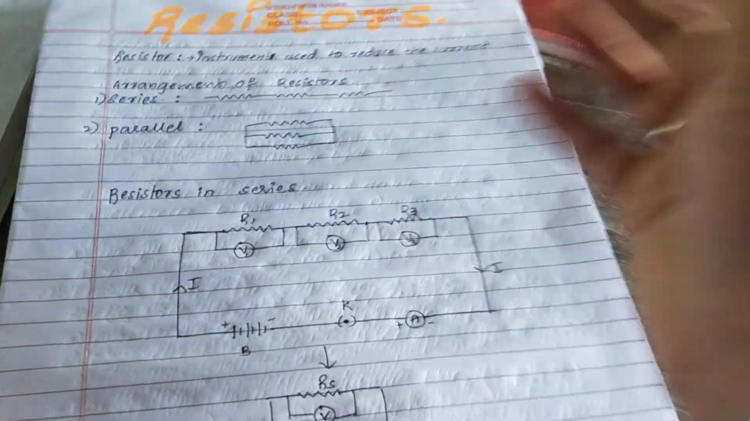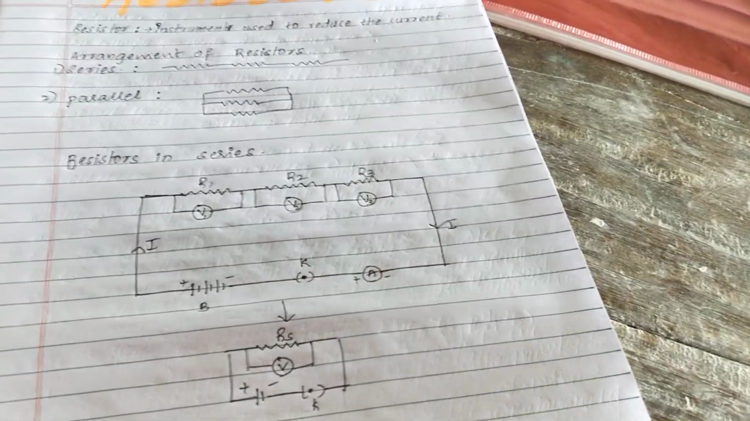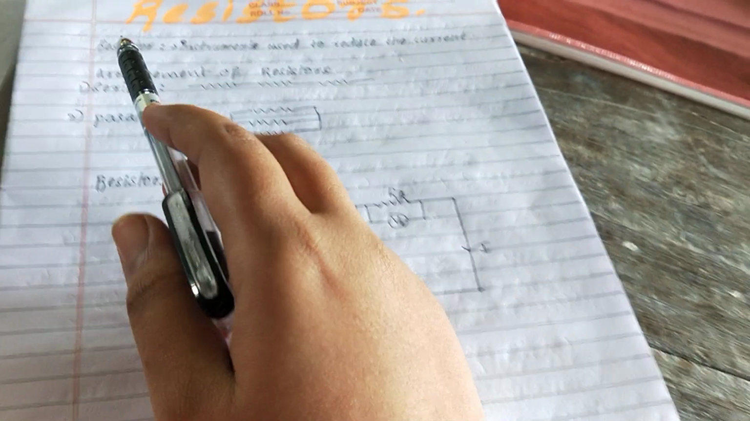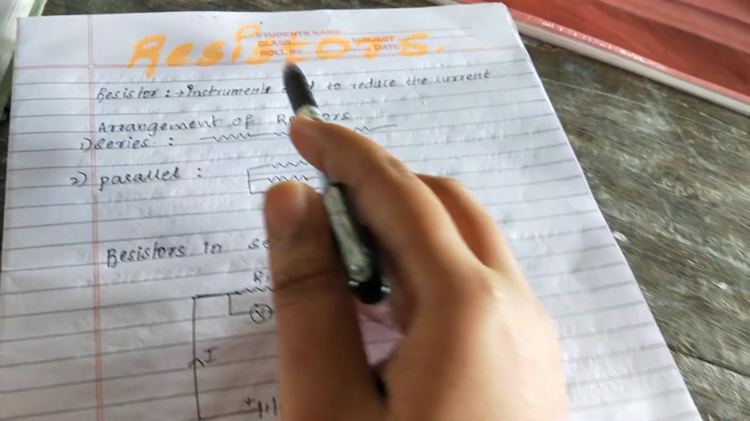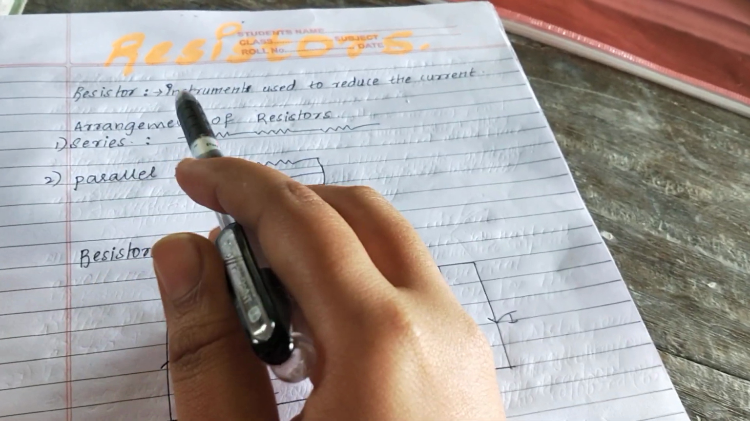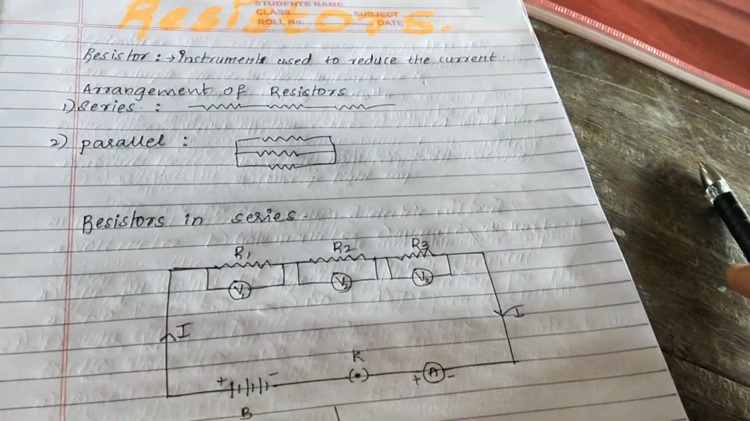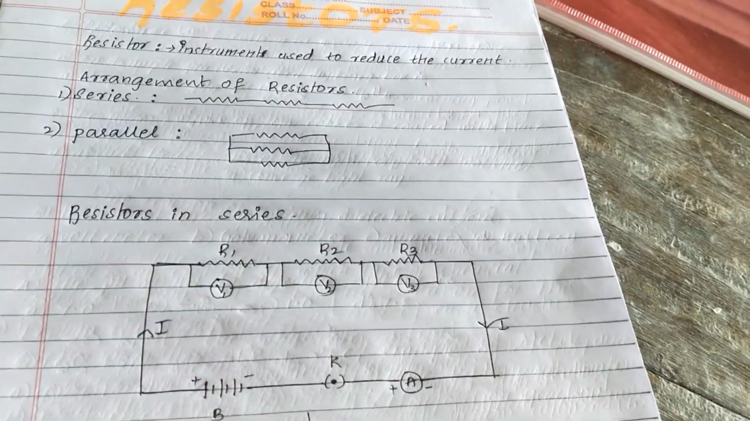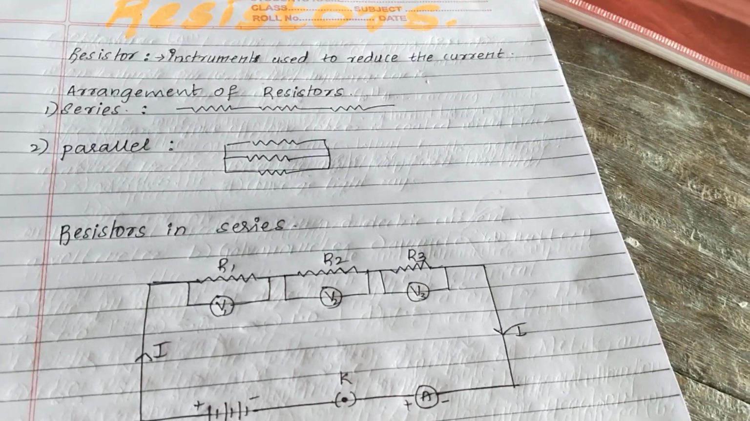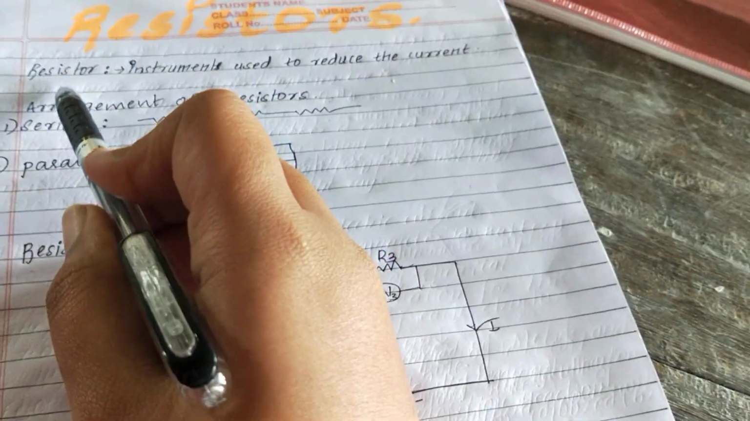In order to understand what is meant by resistance and what is meant by resistor, we need to know the definition of resistor. We have already studied what is meant by resistance. Resistance is the property of a conductor to resist or stop the flow of electrons in the conductor. Now we will study what is meant by resistor.